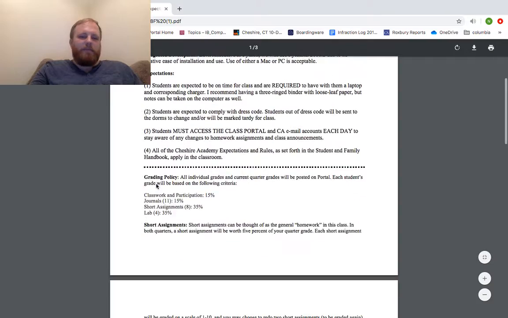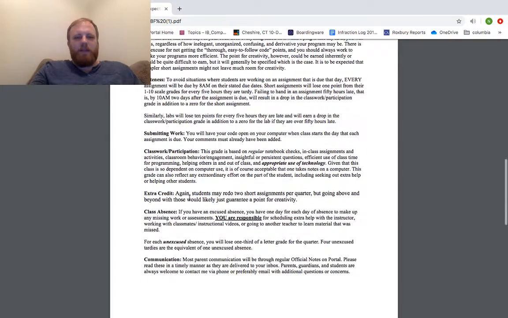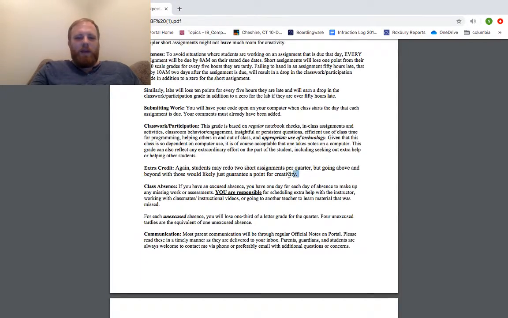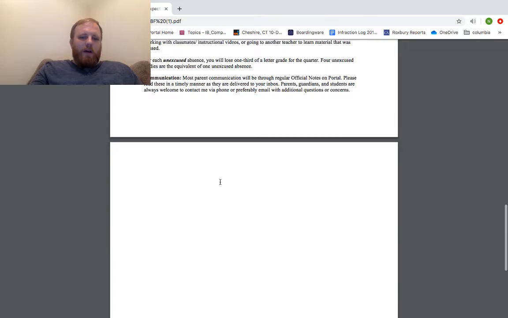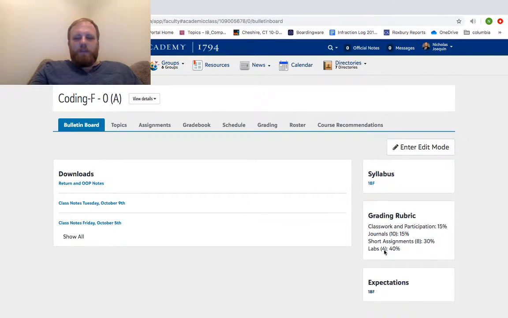So mine all kind of look the same relative to one another. But I talk about how I'm going to grade daily assignments or homework assignments out of 10. You know, I talk about how I hand out extra credit, right, or communications. But in general, this page is just there. It fills out what we have going on. But for the most part, too, it's helpful for kids that don't have as much information, or for parents who are sending their kids to the other side of the world to get educated. It is really helpful to have as many resources available as possible.